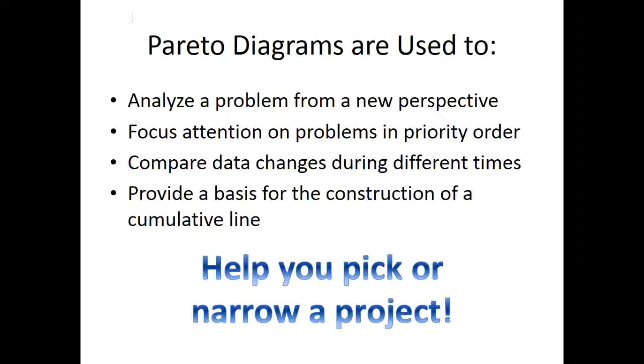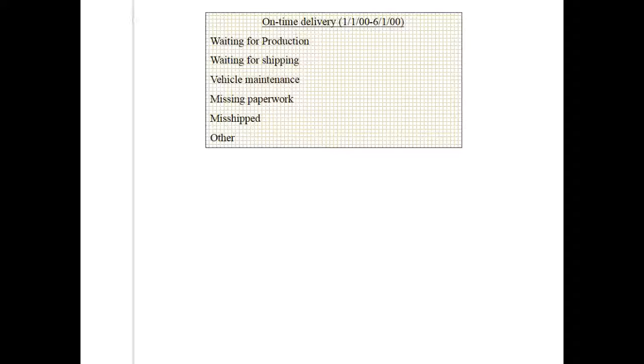So what they're used to do in Six Sigma is they allow you to analyze a problem from a new perspective. They allow you to focus on problems in priority order. They allow you to compare data changes at different times. So for example, you may look at one Pareto before you do the project and then do a second Pareto after the project to see how your priorities have changed. And they also provide the basics for a construction of a cumulative line. The main goal that I use these for in Six Sigma is to help you pick or narrow down a project. So we're going to learn how to do one by hand.